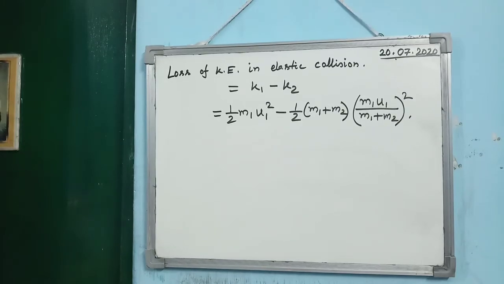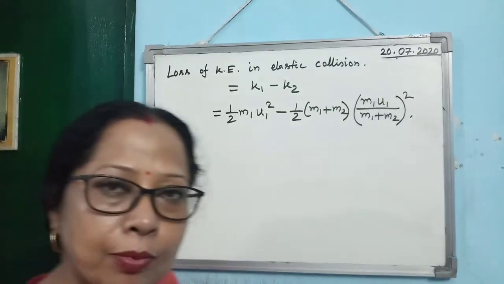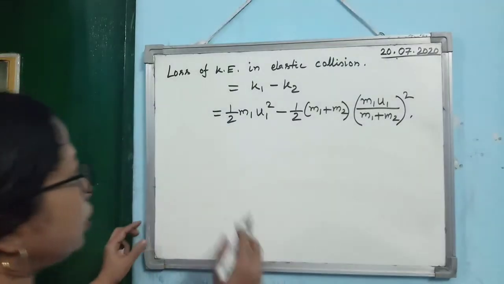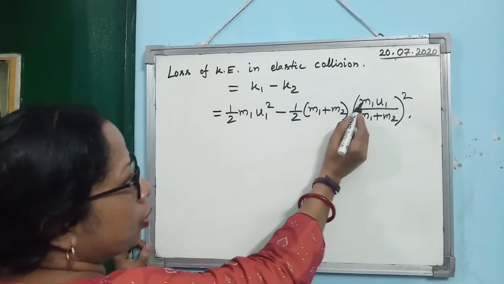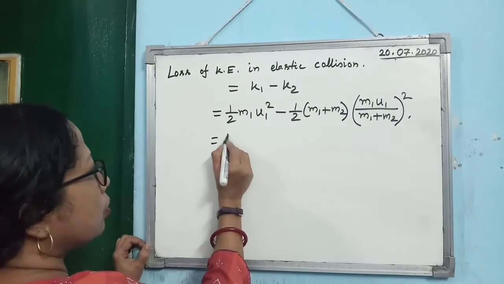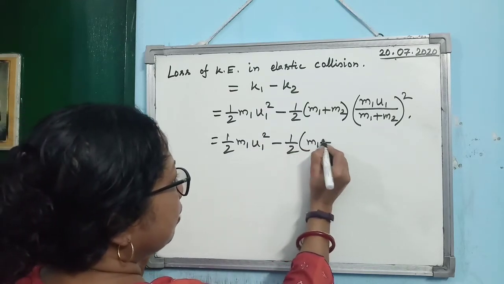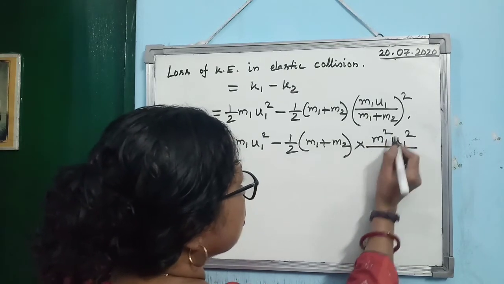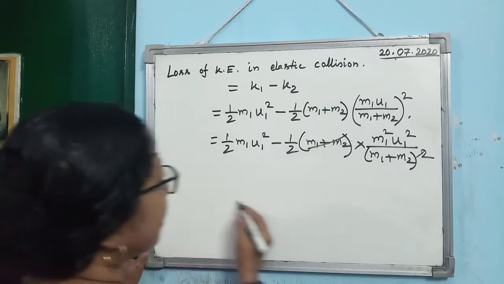Now loss of kinetic energy in inelastic collision, what it will be? Kinetic energy before collision minus kinetic energy after collision, and we have already shown that K2 is less than K1 or K1 is greater than K2. So you see, if I substitute expression for K1 and K2, it is half M1 U1 square minus half M1 plus M2 into M1 square U1 square by M1 plus M2 whole square. Now you see, on simplification, what are you getting? So this is getting cancelled.